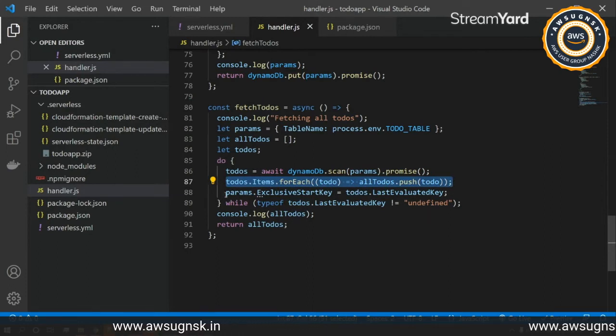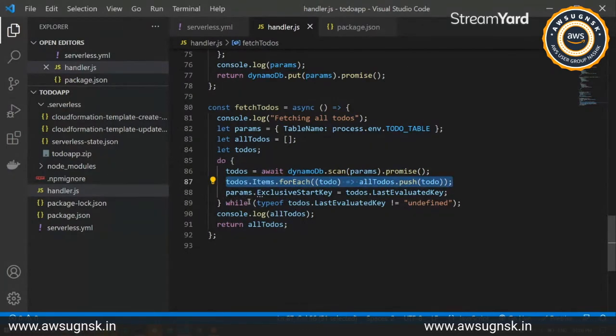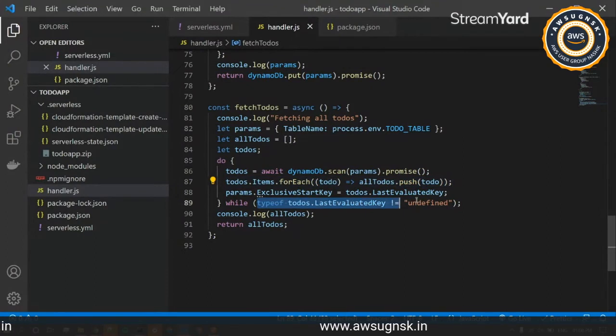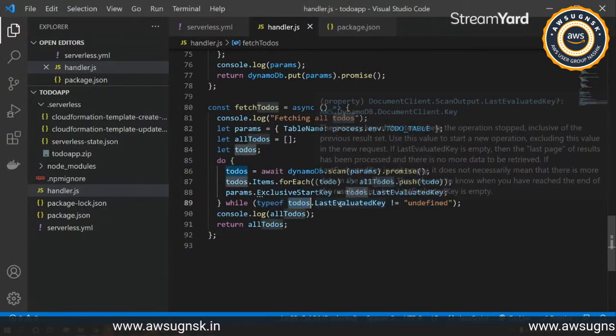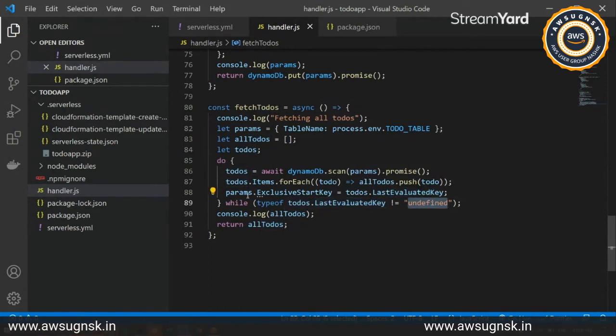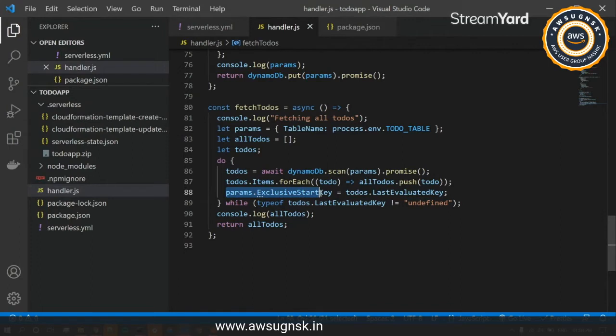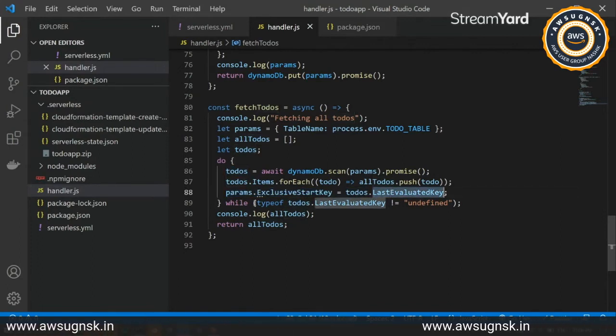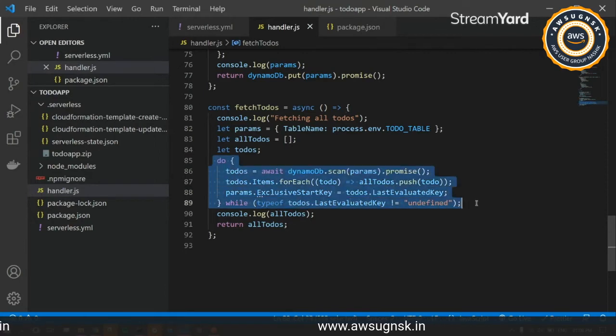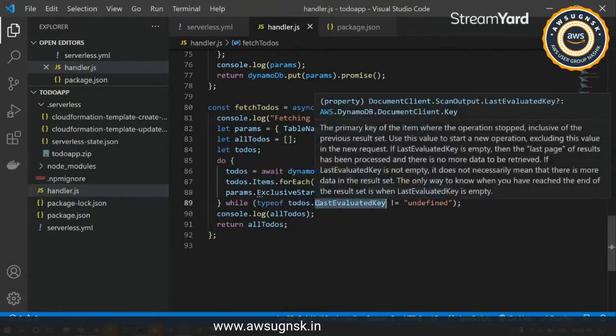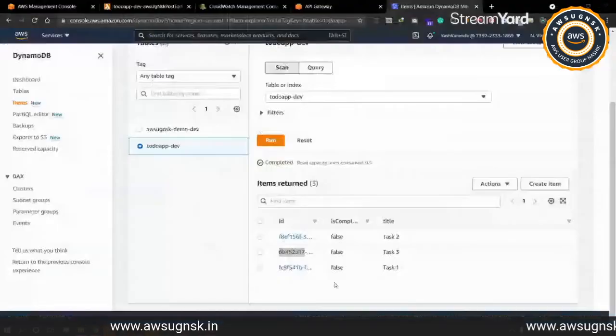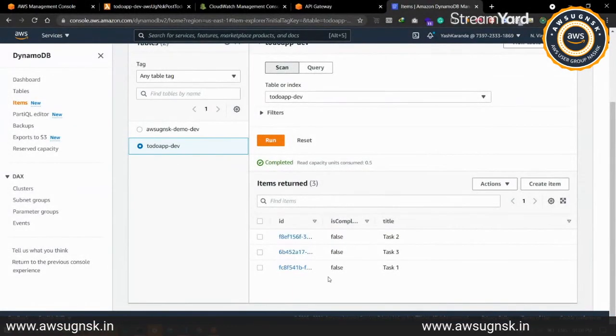Okay, and now we have a stopping condition over here. We are checking if the last evaluated key is undefined. As we are iterating over it and continuously updating that particular key, we'll perform these operations until this last evaluated key is undefined, so it does not get any more objects other than these.